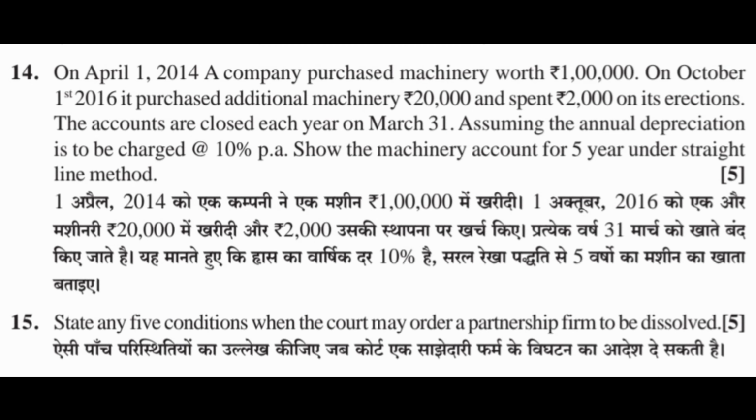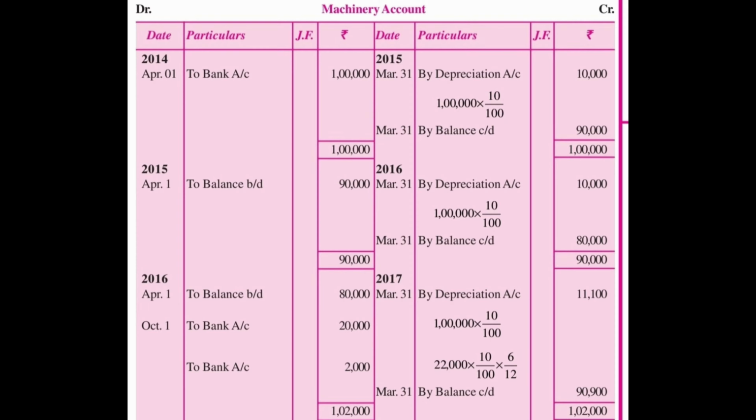14. On April 1, 2014, a company purchased machinery worth rupees 1 lakh. On October 1, 2016, it purchased additional machinery of rupees 20,000 and spent rupees 2,000 on its erection. The accounts are closed each year on March 31. Assuming the annual depreciation is to be charged at the rate of 10% per annum, prepare the machinery account for 5 years under straight line method. Pause the video and see the answer.